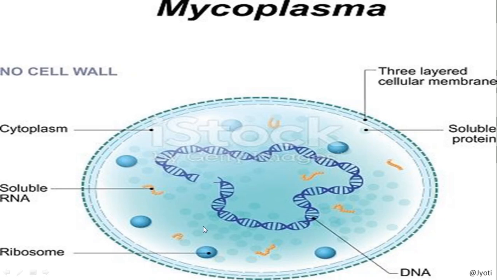There is no nucleus, but ribosomes and RNA are present, and this is the cytoplasm of this organism. And they can survive without oxygen, that means they are anaerobic. So what are the two important features of Mycoplasma? They are the smallest prokaryotes, even the smallest living organism known so far, without a cell wall, and they can survive without oxygen.